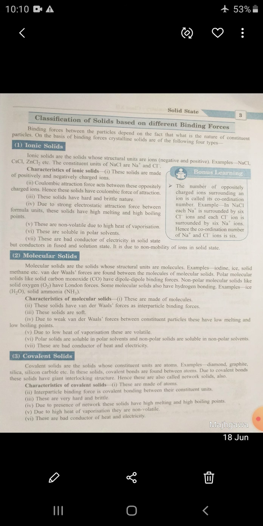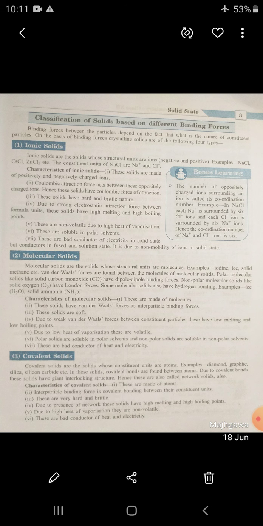These solids are hard and brittle in nature due to strong electrostatic attraction force between formula units. These solids have high melting and high boiling points. Ionic solids are non-volatile due to high heat of vaporization. Ionic solids are soluble in polar solvents. Ionic solids are bad conductors of electricity in the solid state. Why? They conduct in fused and solution state. This is due to non-mobility of ions in the solid state.